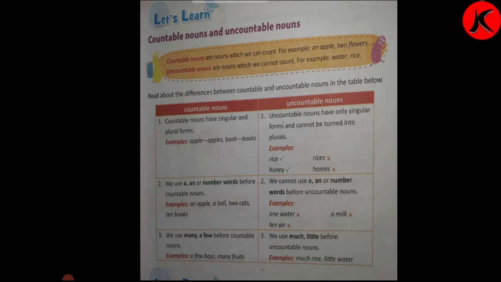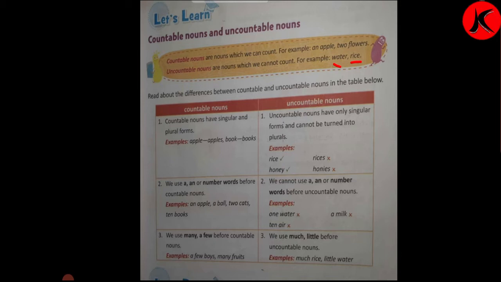Countable nouns are nouns which we can count. For example, an apple, two flowers. We can count an apple, two flowers. These are countable nouns. Uncountable nouns are nouns which we cannot count. For example, water and rice. Water and rice we cannot count. Read about the difference between countable and uncountable nouns in the table below.